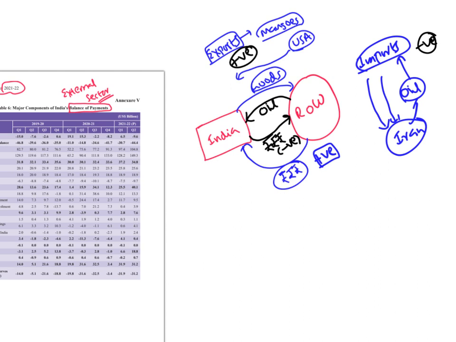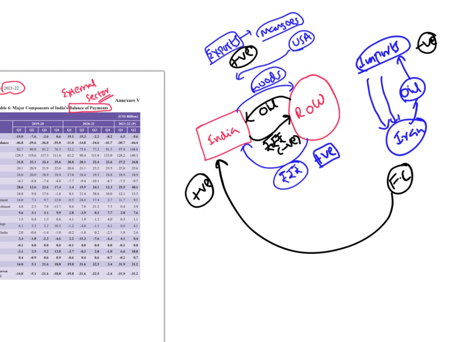Similarly, when a foreign company comes to India and invests, if they invest in the Indian stock market or Indian bond market, or if they are setting up a new business, what happens? The money comes from the foreign company to India. So it is a positive transaction because the money is coming in.